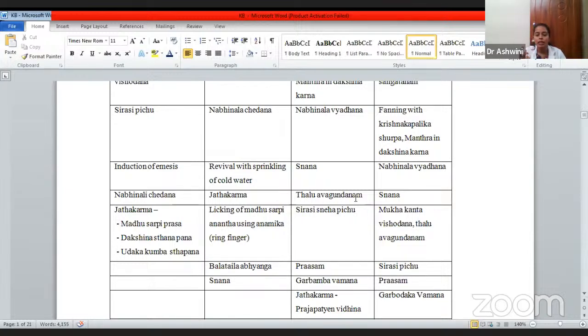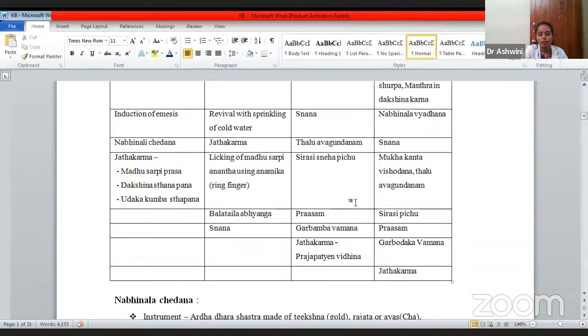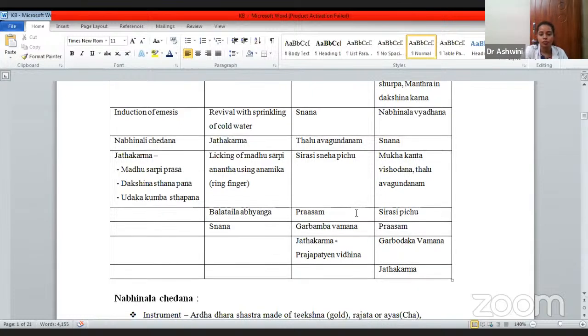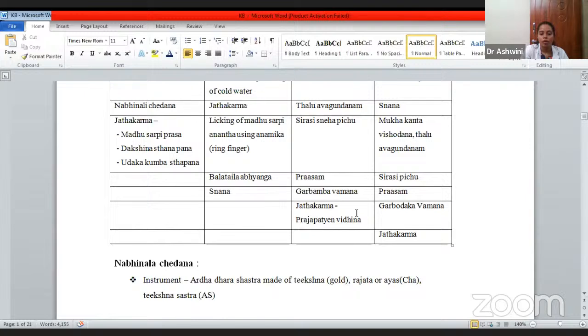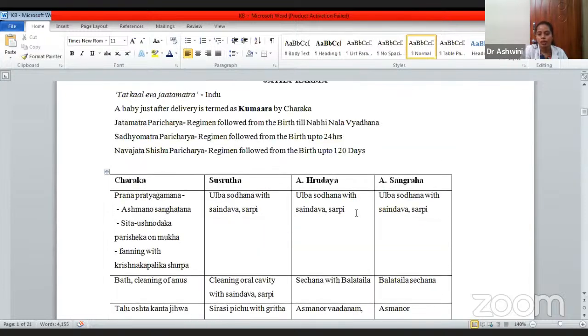Okay, Shirasi Sneha Pichu, again Pichu Dharana has to be done. Then Prasham. Prasham is again Madhu Sarpi, Swarna Prasham. What all formulations come in Prasham, I will be dealing with later. Then Garbambu Vamana, then Jata Karma, Prajapate Vidhina. So these all will come in Jata Karma according to Ashtanga Hridaya.